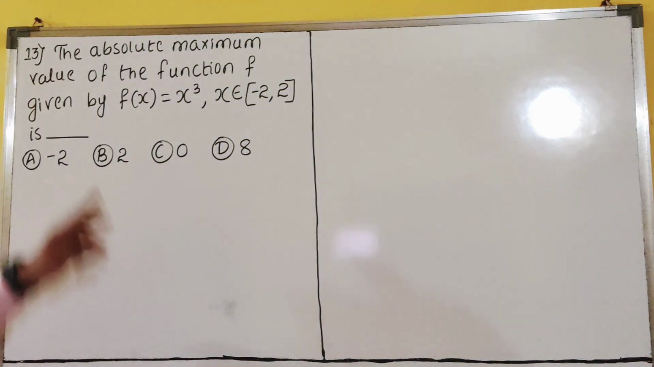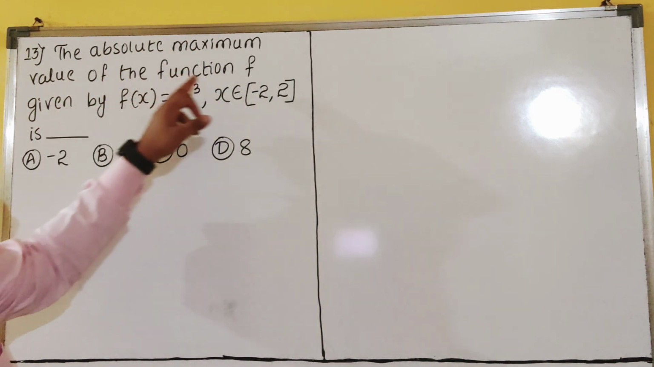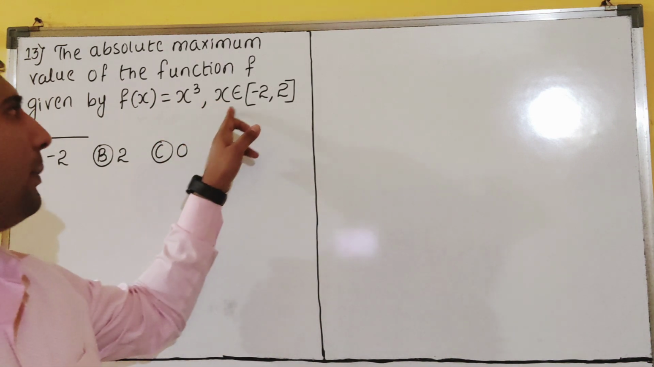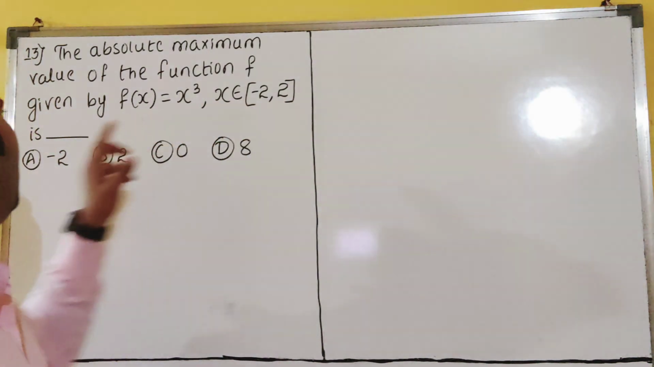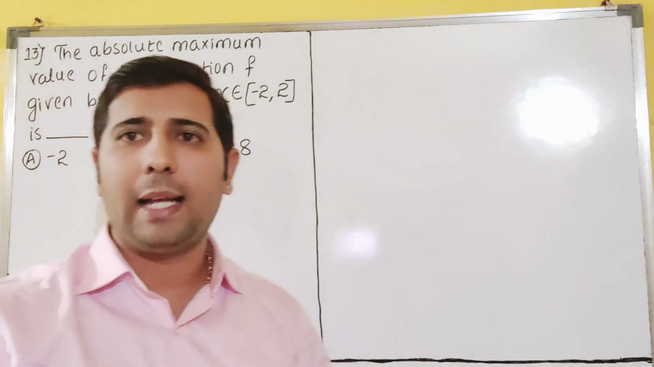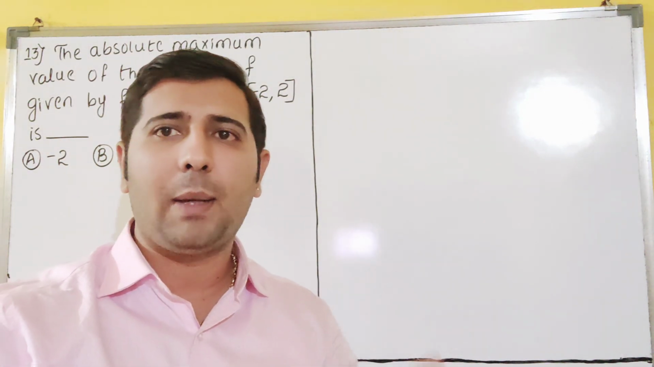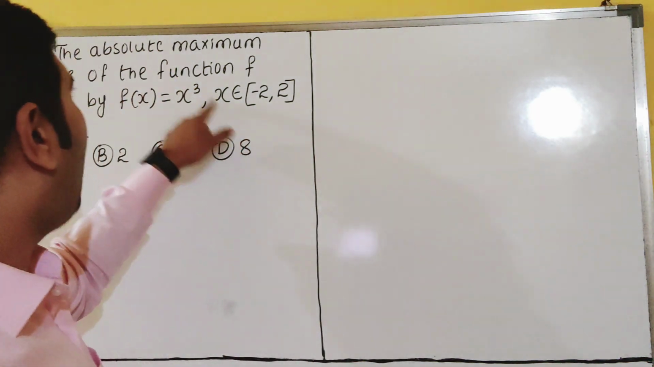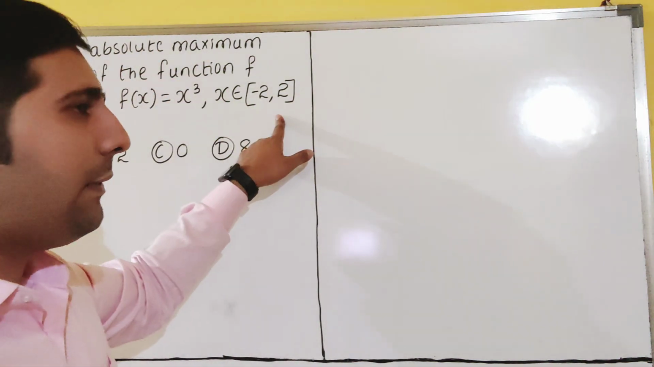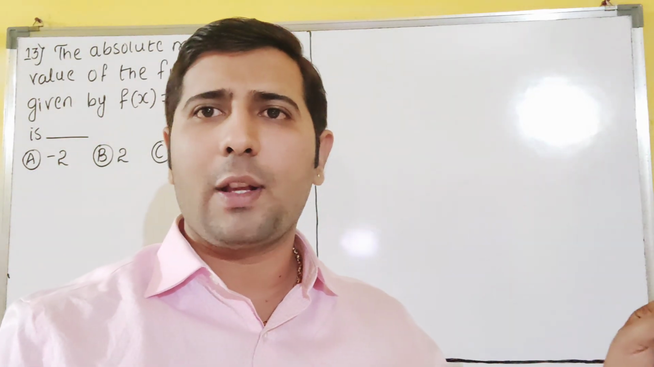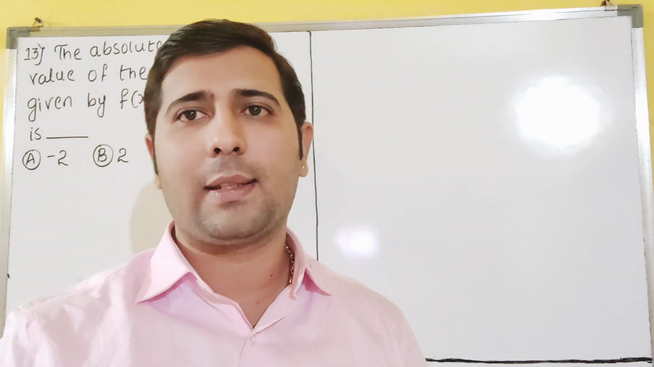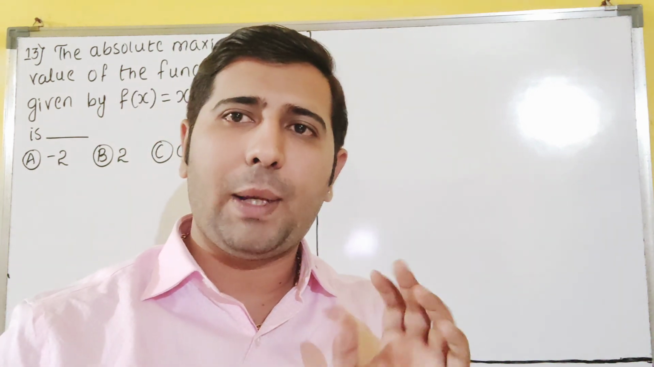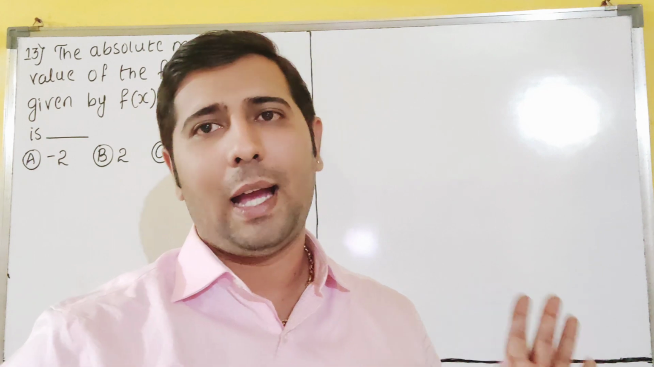Question number 13. The absolute maximum value of the function f given by f of x is equal to x cube, x belongs to minus 2 to 2, is what? That answer we have to say. Absolute maximum and local maximum difference is what, dear students? In simple words I will say, absolute maximum will be having an interval. Local maximum will not be having intervals, dear students. Interval is there but it will not be given in our questions. In simple you have to think this one. Yes or no? I hope it is clear.